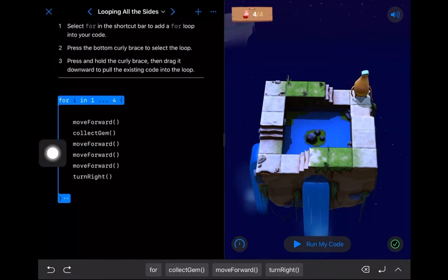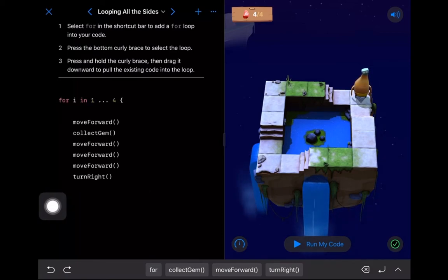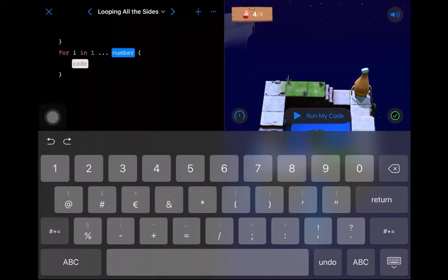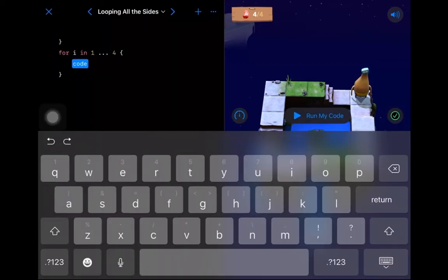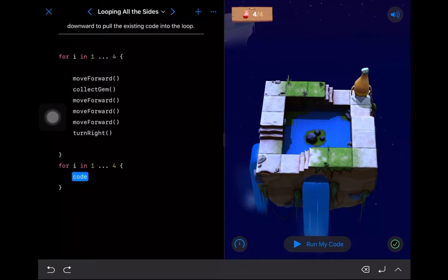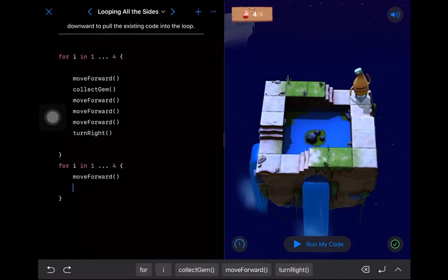That's a nice little feature of Swift Playgrounds, this ability to drag your for loop around some other code that's underneath it. The other thing I could have done is say, actually, I have a for loop here. We'll do it 4 times. And then I could have tapped on that blue code area and just started typing in my new code there.